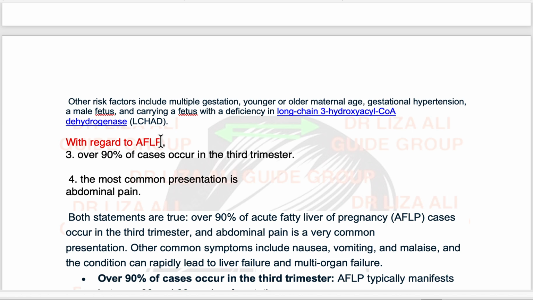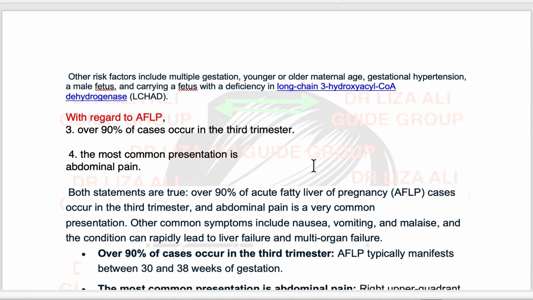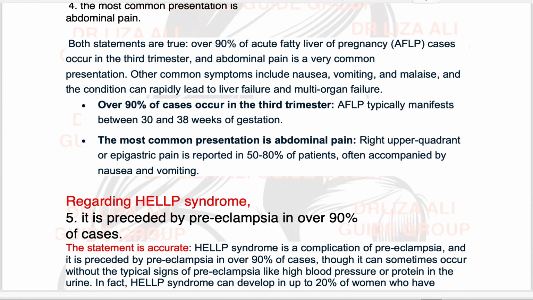The third question: with regard to acute fatty liver in pregnancy, over 90% of cases occur in the third trimester, true or false? This is true. The fourth question: the most common presentation of acute fatty liver in pregnancy is abdominal pain. This is also true. Over 90% occur in the third trimester, and abdominal pain is the more common presentation.